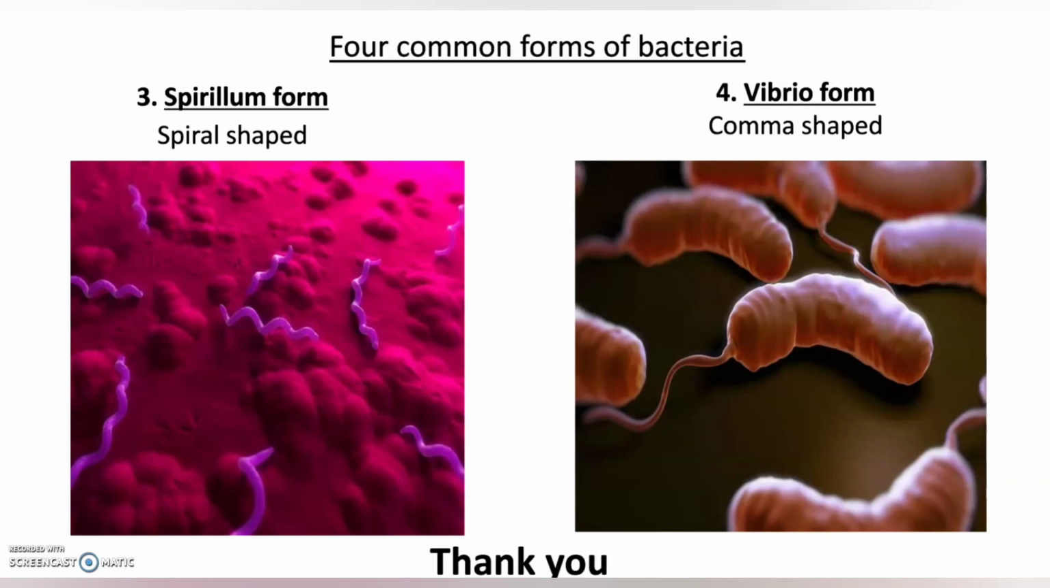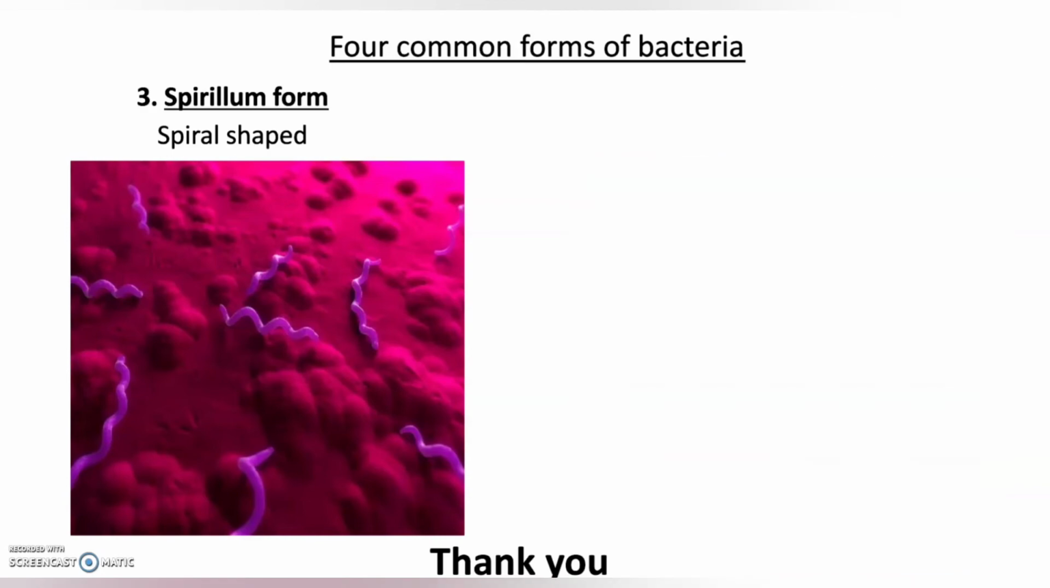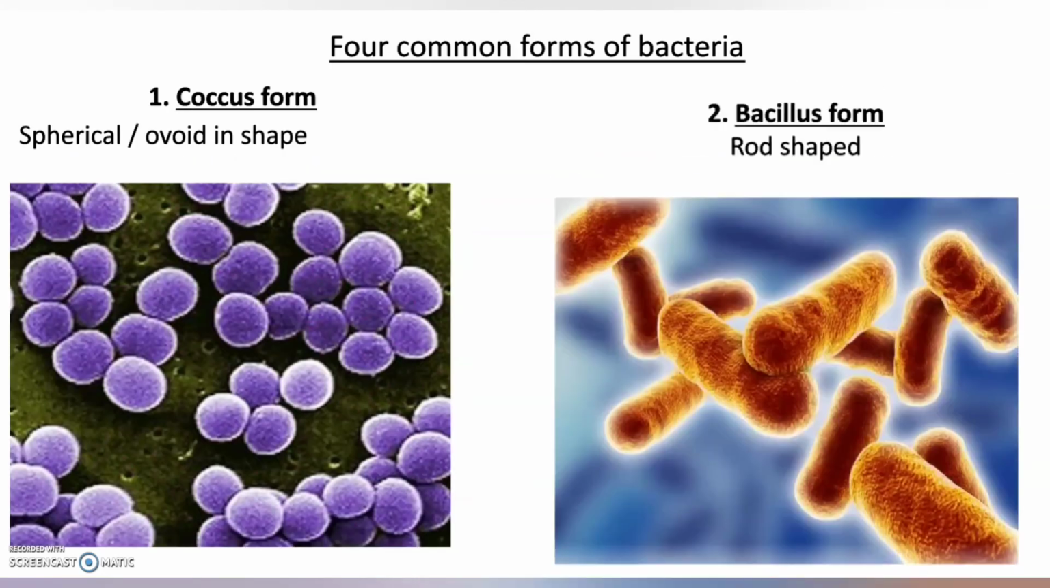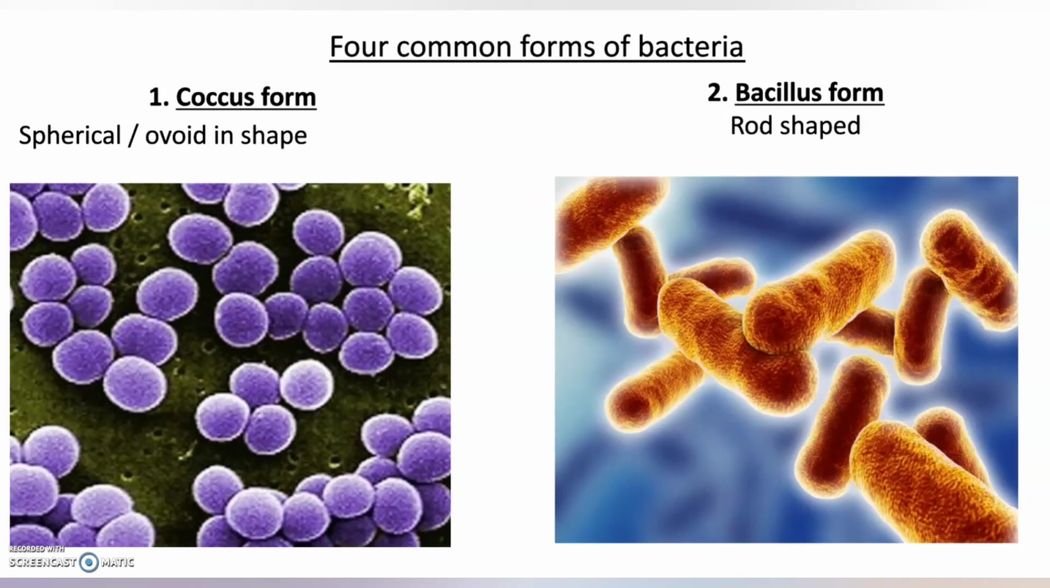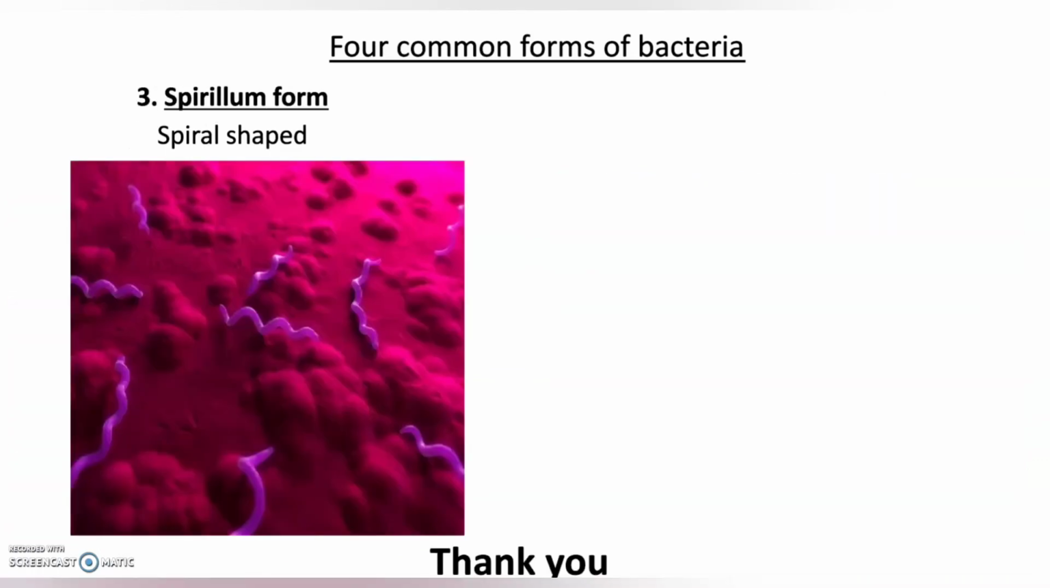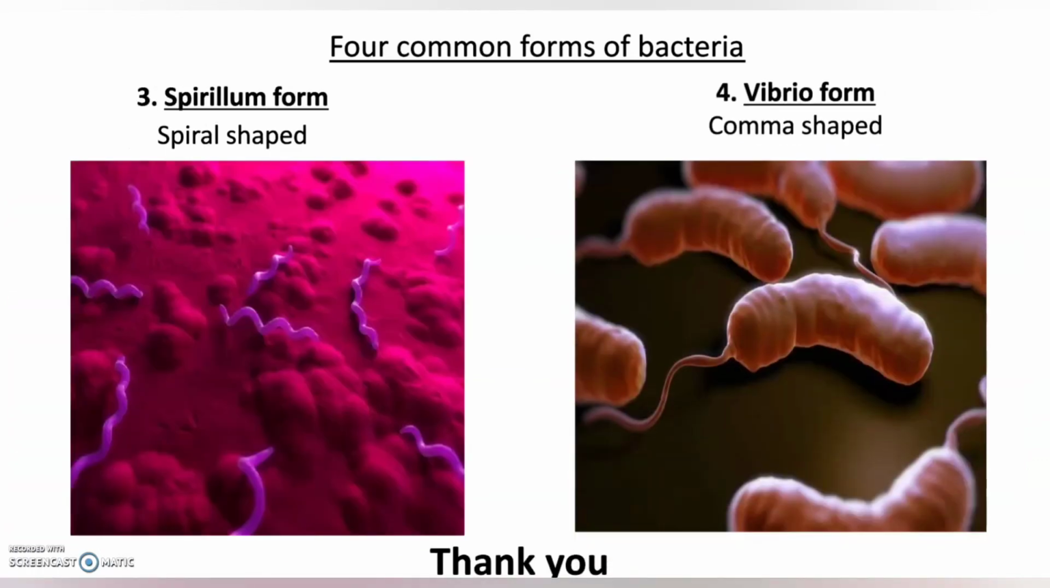Okay, so these are the 4 types of bacteria, or you can say 4 common forms of bacteria based on their shape. Okay, coccus, bacillus, spirillum and vibrio. Coccus means spherical or ovoid shaped. Bacillus is rod shaped. Spirillum is spiral shaped, and vibrio is comma shaped.